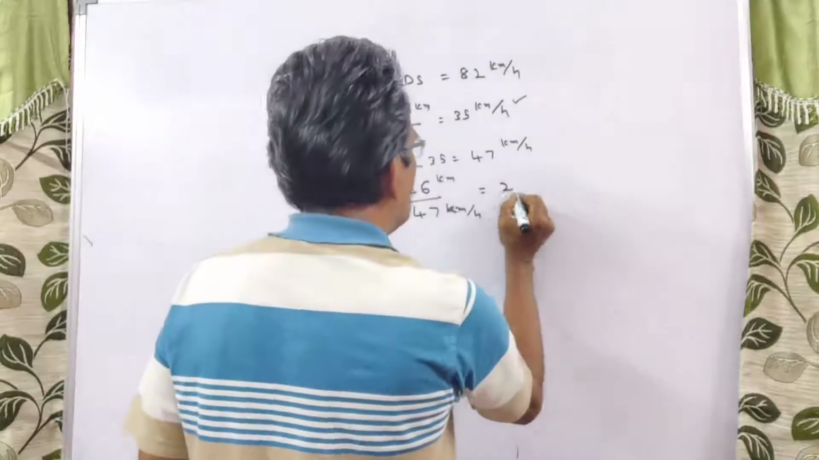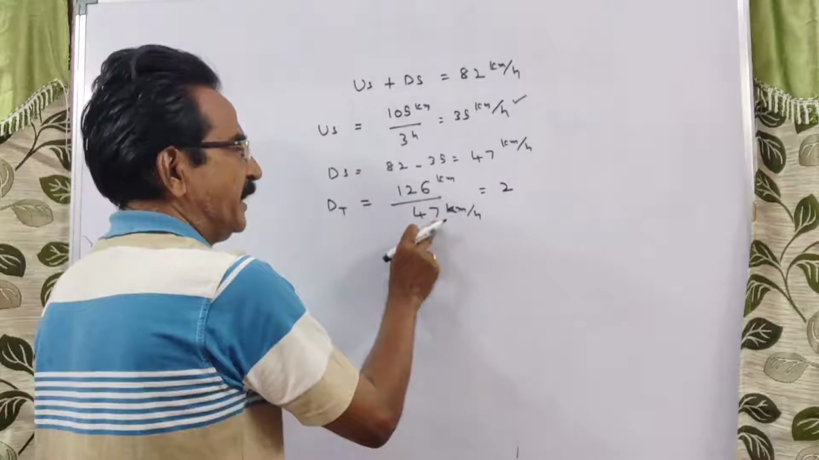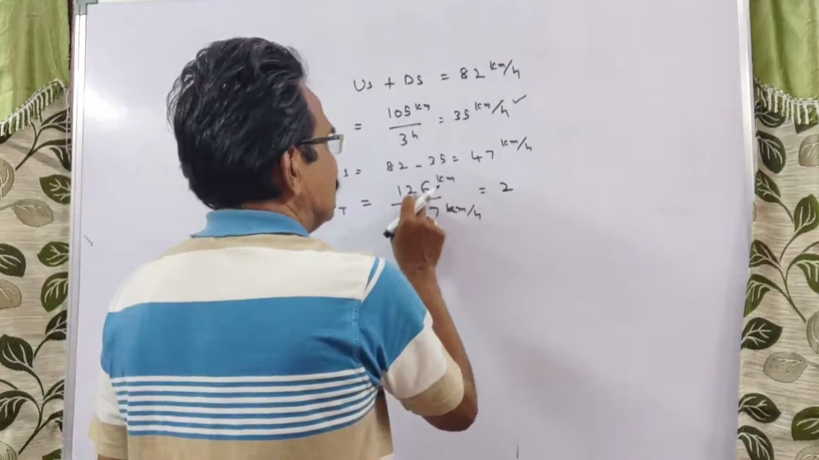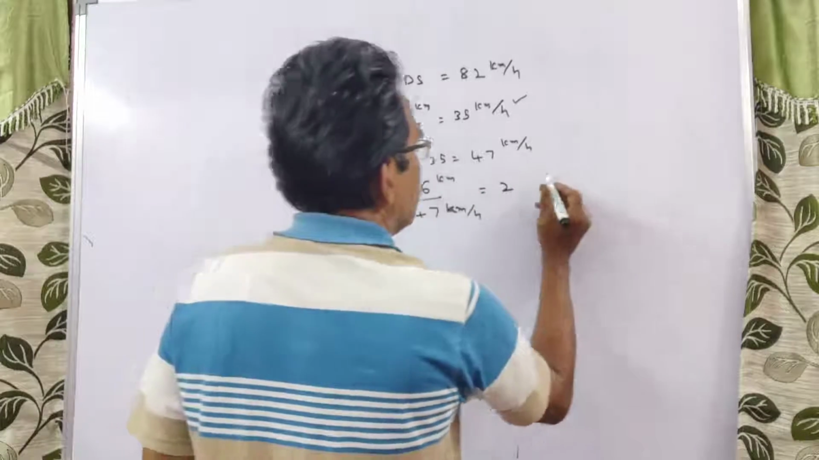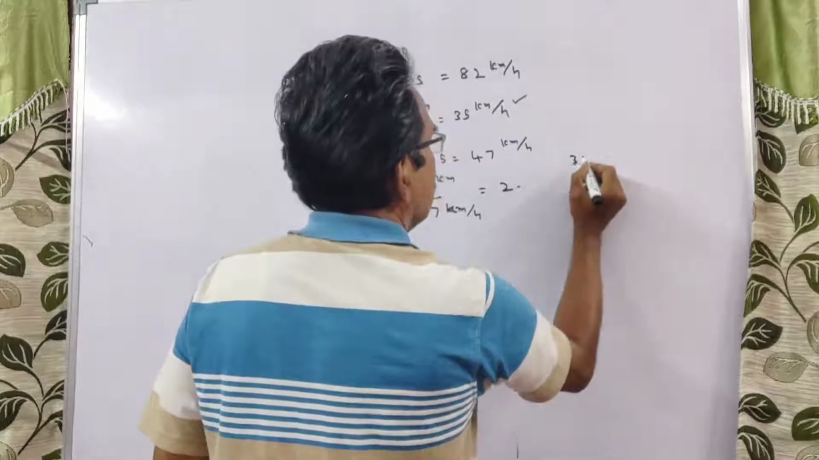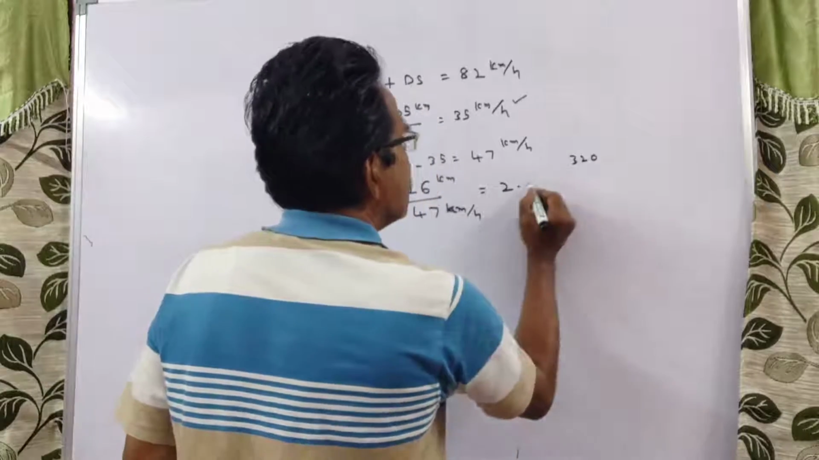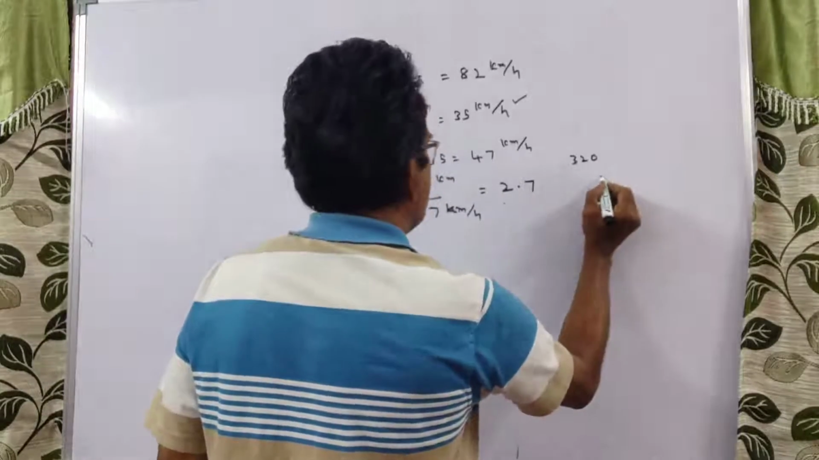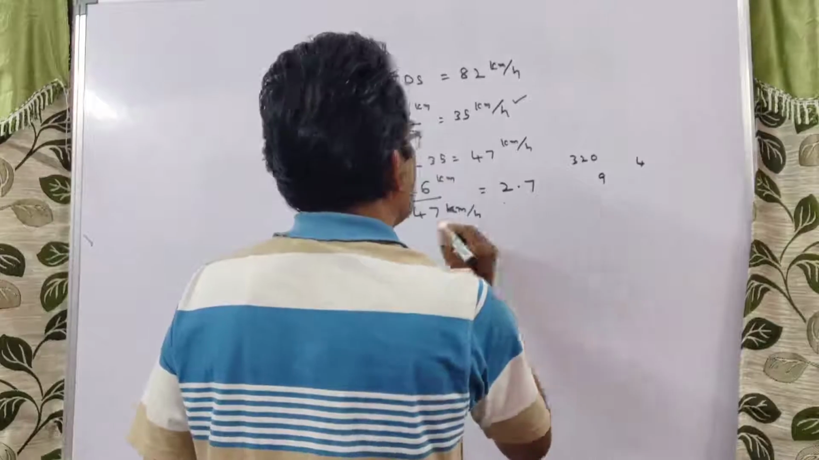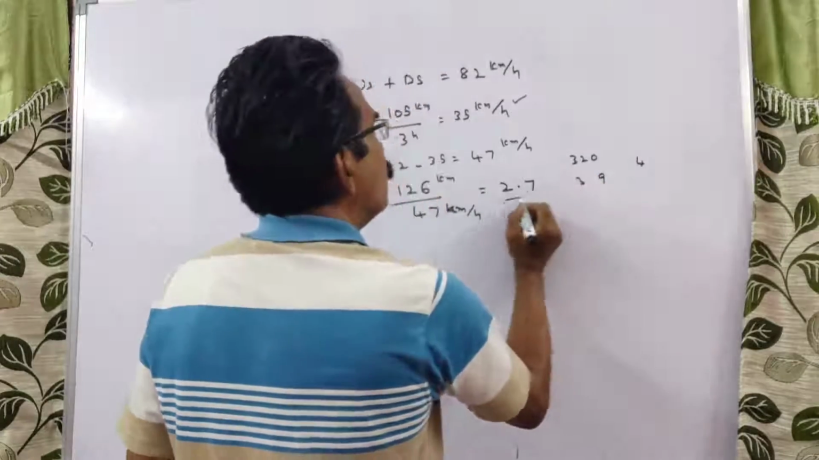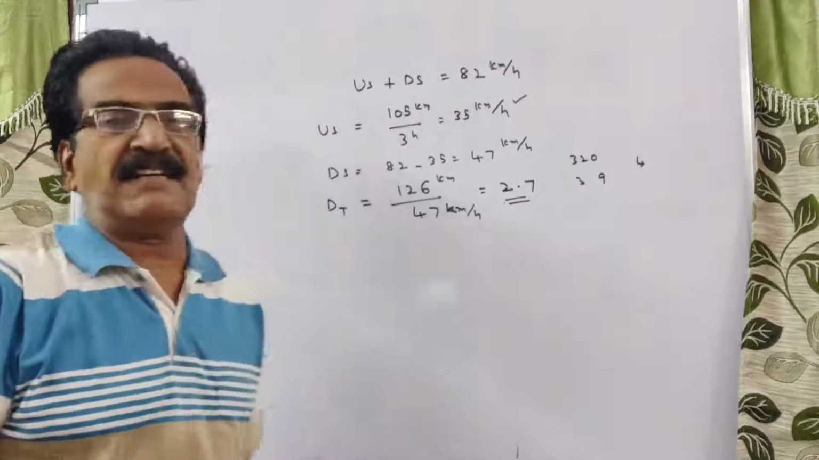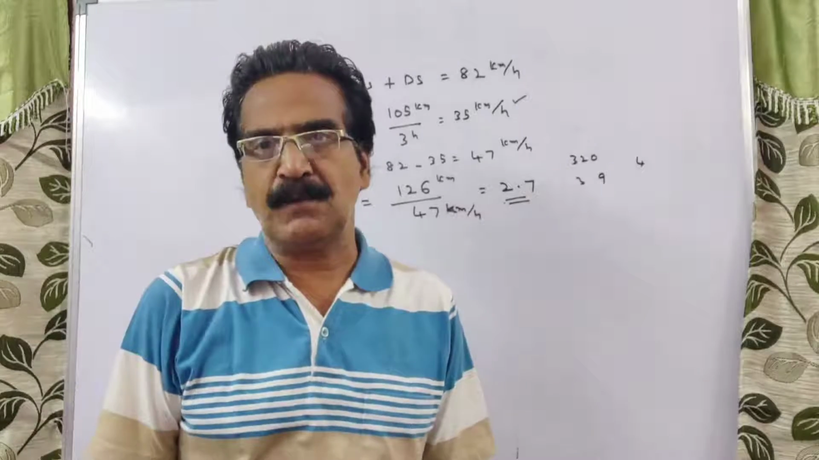47 twos are 94. 94 means 6 plus 26, 32. 7 sevens are 49, 7 fours are 28. So it is approximately 2.7 hours. So this is your answer, friends.